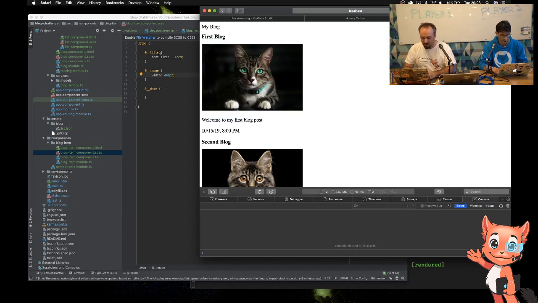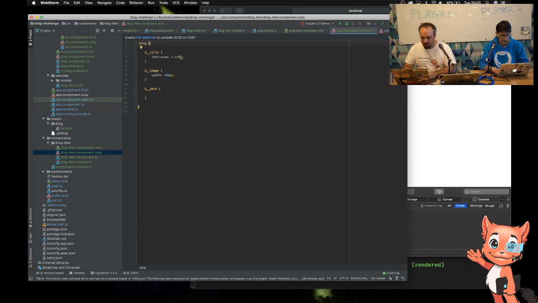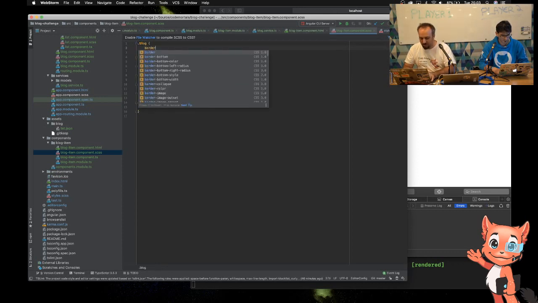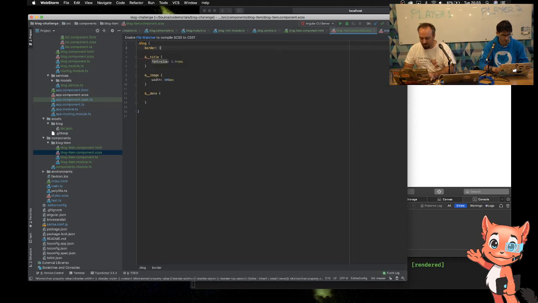Haven't yet got anything identifying each of these blogs as being two separate things. So let's put maybe a little bit of a border on there. We'll have it 1 pixel. Not too dark. Let's go around about the C. There we go. I'm going to put a border radius on too, maybe.